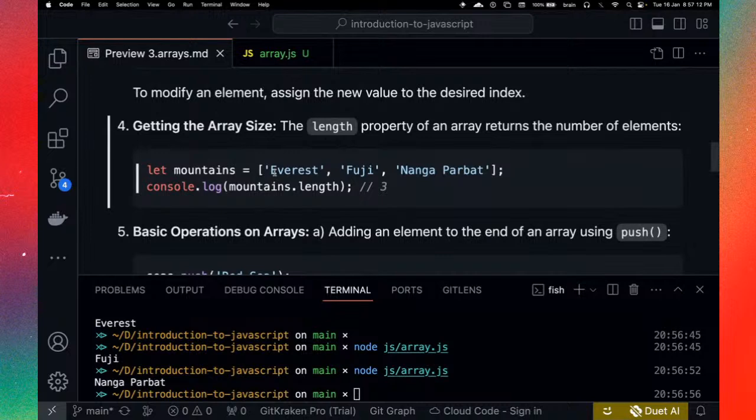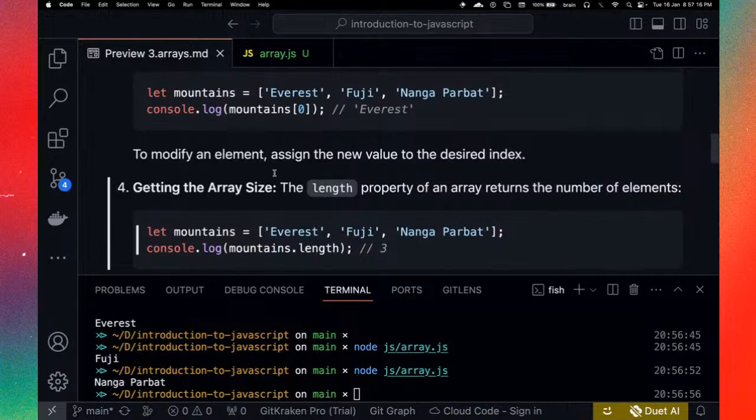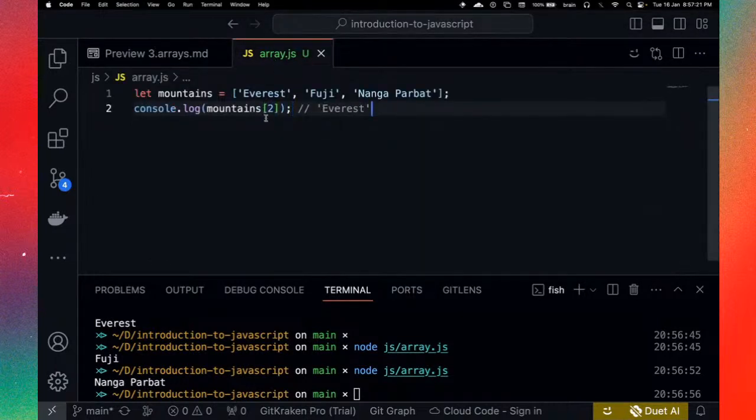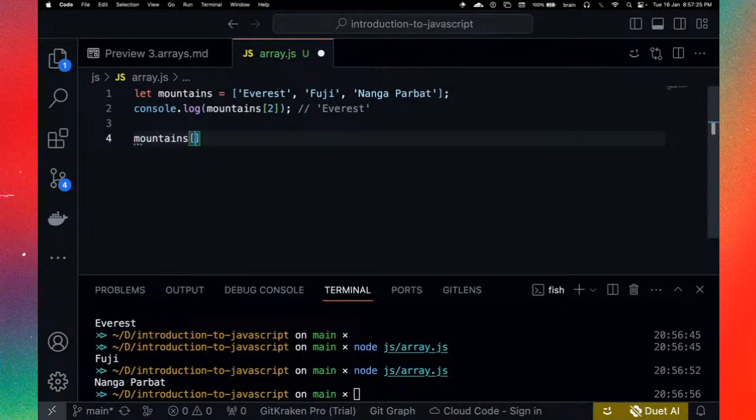Okay. I think I actually skipped something. While I was creating this, I think I skipped something. So basically, you can do this. You can say mountains, of course, with the index, let's say at 0, right? So you can basically make adjustments.